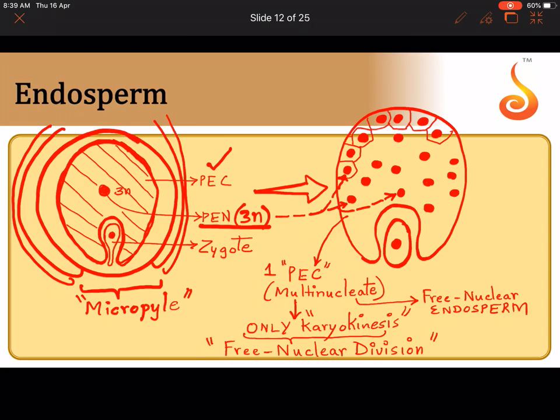But very soon, like I told you, what happens? Cell wall gets laid between the nuclei. And now what has happened? When cell wall starts getting laid around the nuclei, notice that not all the nuclei get enclosed in cell partitions. There are some nuclei which are still floating in the cytoplasm in the center. So whichever tissue develops partitions or cell wall between them, we call this tissue as cellular endosperm.